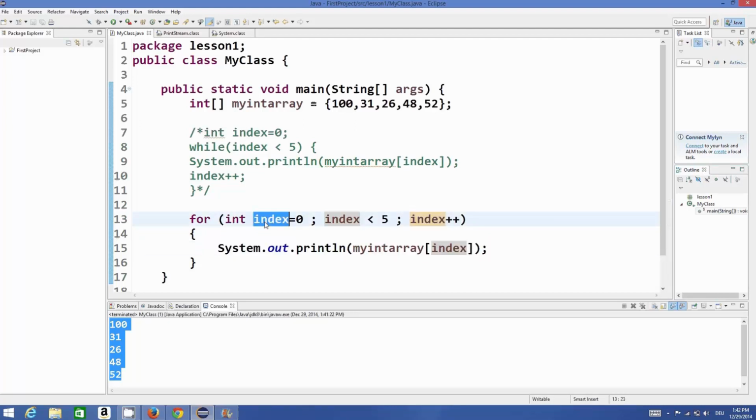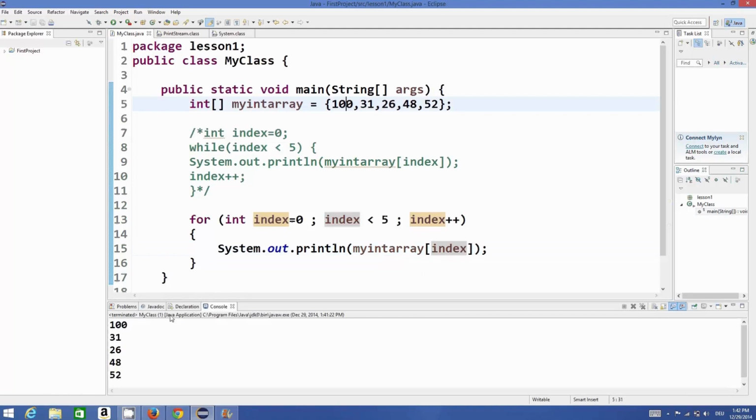So first the value of index is 0, which is less than 5, so it will print the value of the array at index 0, which is 100, right? Then it will increment the value of index by 1, which makes index equal to 1. 0 plus 1 is equal to 1, and 1 is less than 5, so it will print the value of the array at index 1, which is 31, and then increment the index by 1.